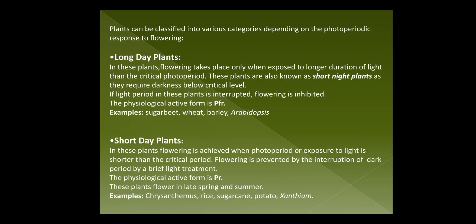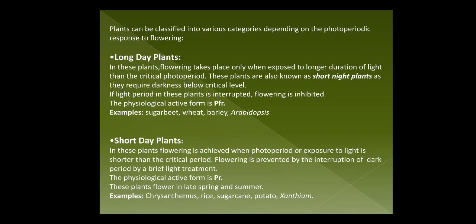First category is long day plants. From the name we can understand those plants will exhibit flowering when they are exposed to longer duration of light than the critical photoperiod. So they are also known as short night plants as they require darkness below critical level, and if this dark period in these plants is interrupted, then flowering is inhibited. The physiologically active form of phytochrome is PFR, that is the phytochrome which absorbs far red light, and examples are sugar beet, wheat, barley, Arabidopsis.